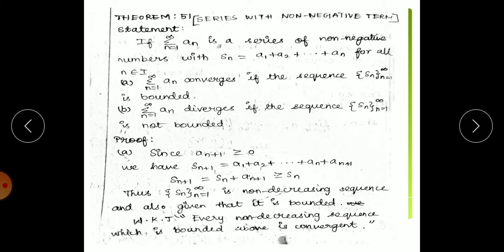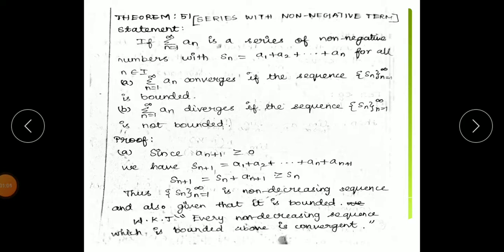Okay. So they have given summation an is a series of non-negative numbers with Sn equal to a1 plus a2 plus up to an for all n belongs to N. So if the series is convergent, then the sequence is bounded. If the series is divergent, then the sequence is not bounded. We are going to prove the theorem.